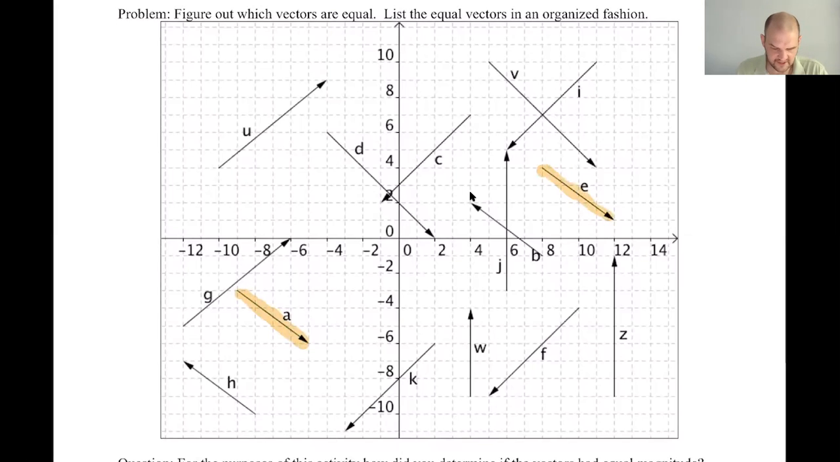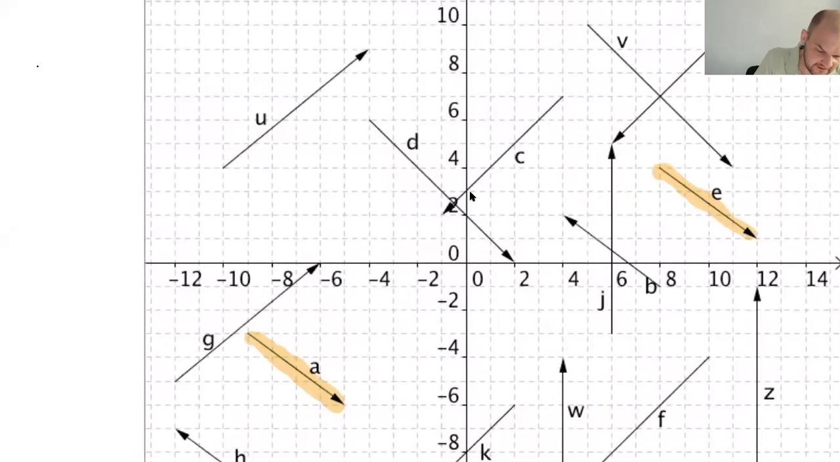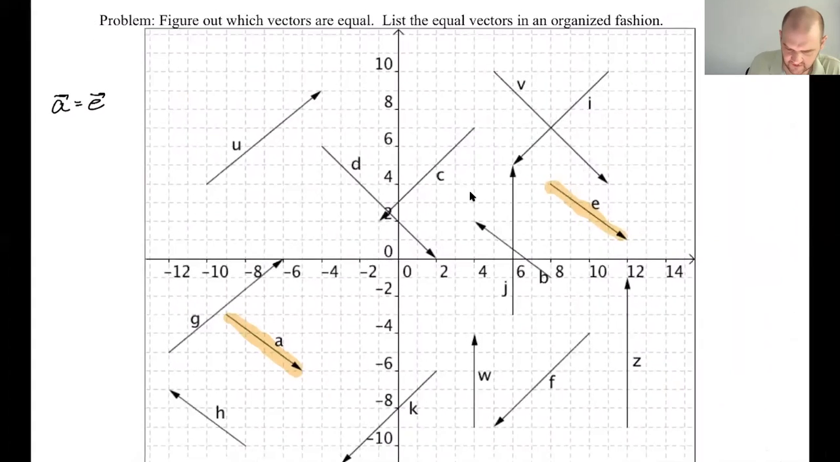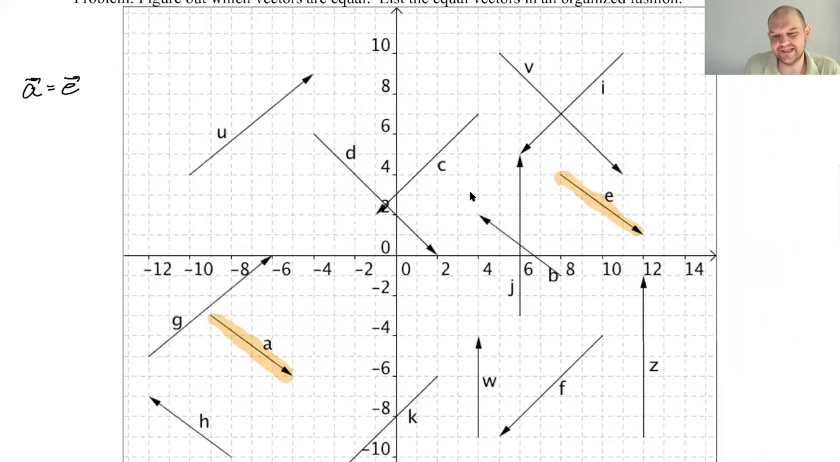I don't see any others that appear to be the same length and the same direction. So I'm going to say here that vector A equals vector E. They have the same magnitude, they're the same length, and they're both pointed down and to the right, I guess.